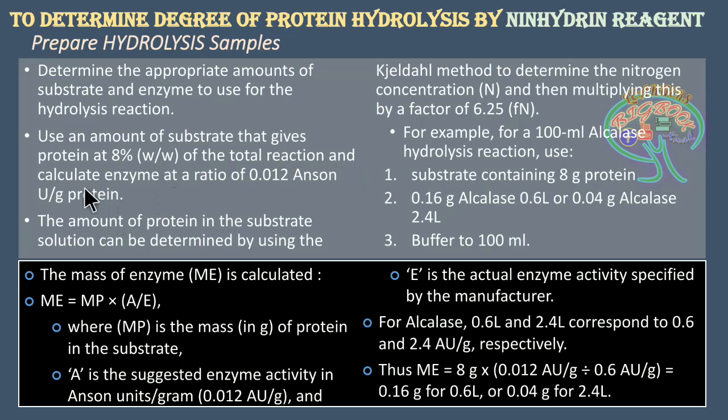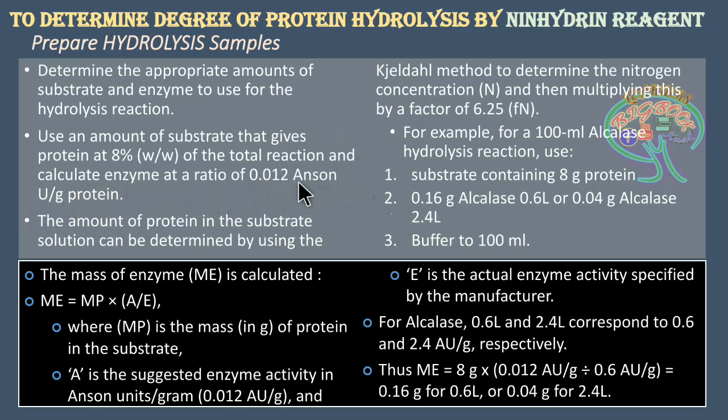And the enzyme is calculated at a ratio of 0.012 Anson unit per gram protein. In the sense here, the enzyme used will be of 0.012 enzyme activity, that is the IU.